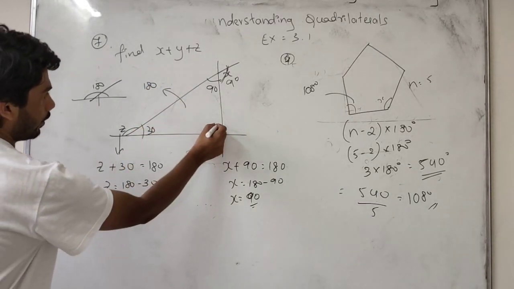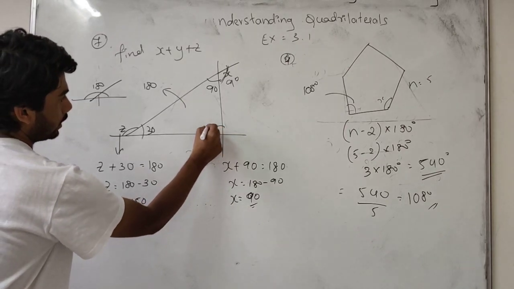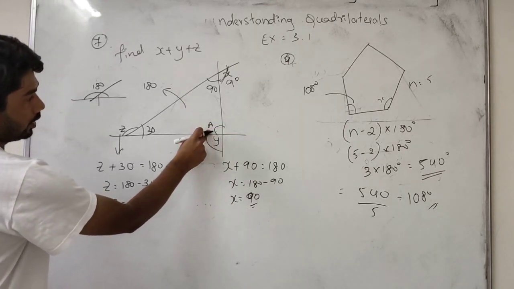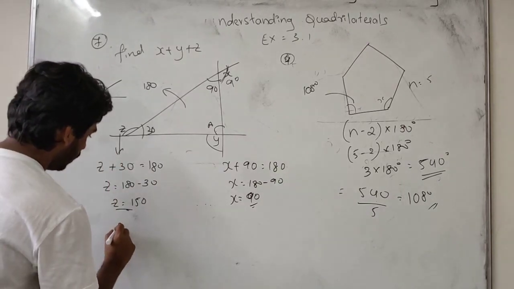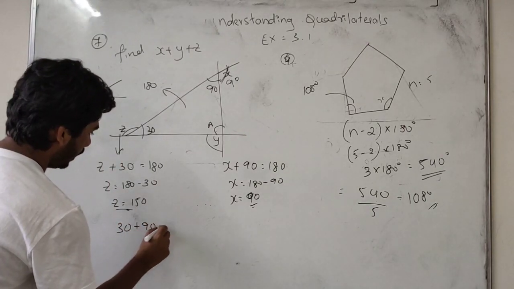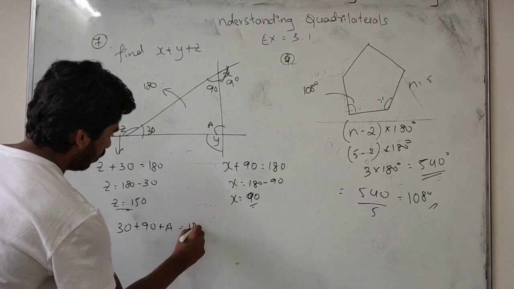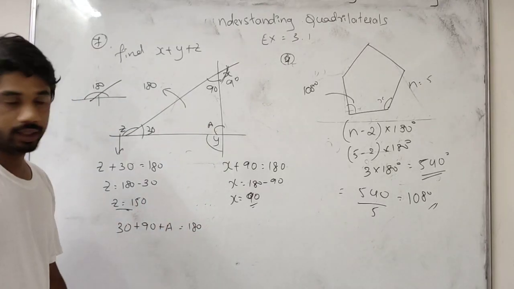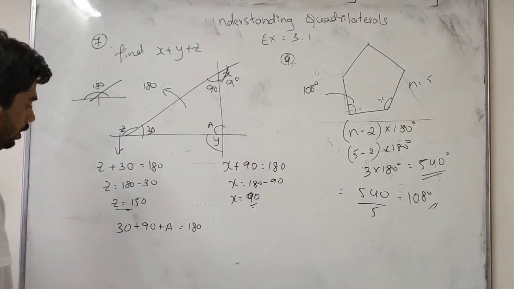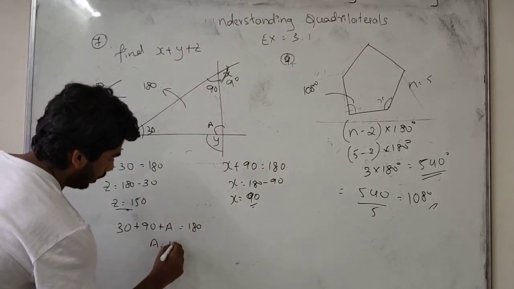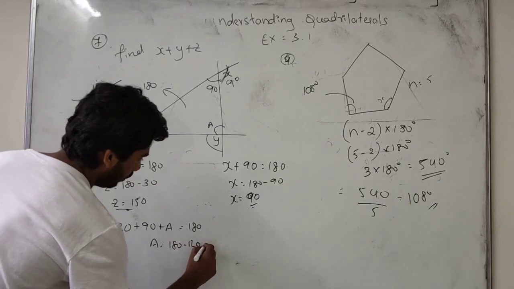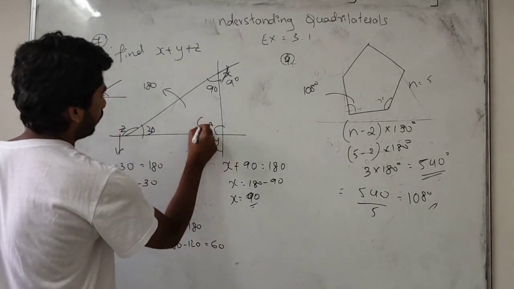So we have to find this one. I will take this as A. If you find this one, we can easily find y. So I will take 30 plus 90 plus A is equal to 180. Why? Because it is a right triangle, and a triangle we take as 180. So 90 plus 30 is 120. 180 minus 120 means 60.